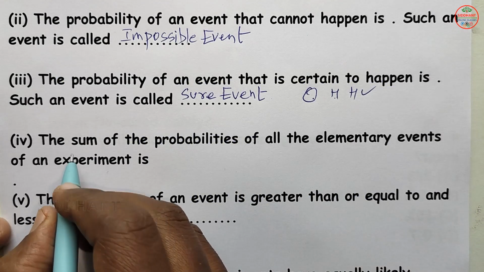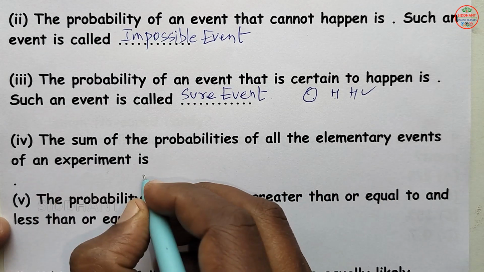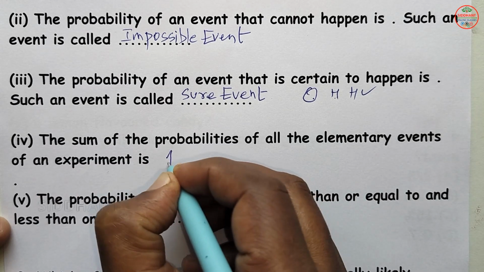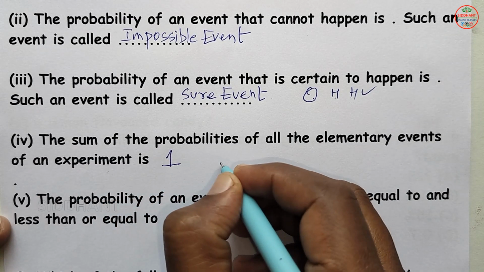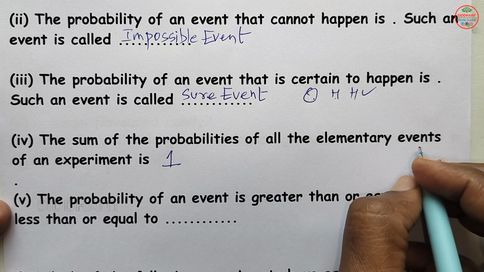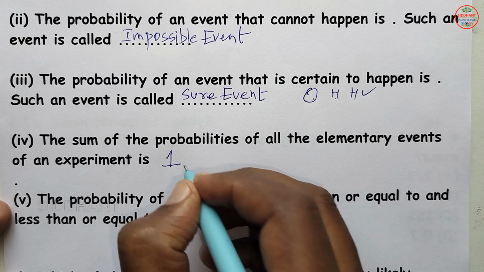Next, fourth one, the sum of probabilities of all elementary events of an experiment is dash. So this will be 1 here. So that means happening plus not happening, or whenever you go for elementary events also, the total will be 1 here, always in the probability.